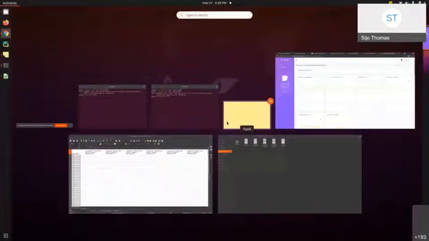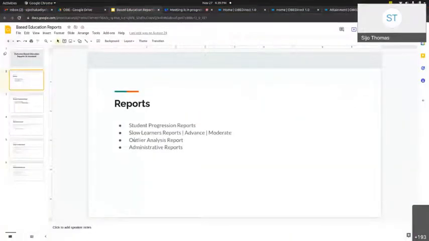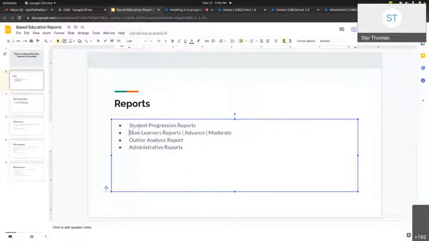And we are coming to the common reports. We have seen the student progression reports. The next category is the slow learner report. The slow learner report is nothing but a report of learners who have scored very little in the lower level learning domain, and are scoring much better in lower level learning domains compared to the higher order learning domain.